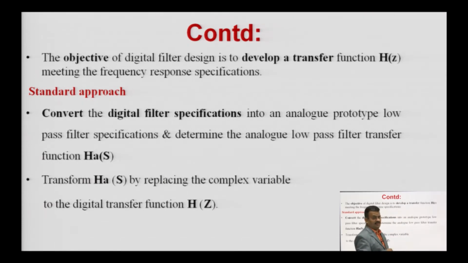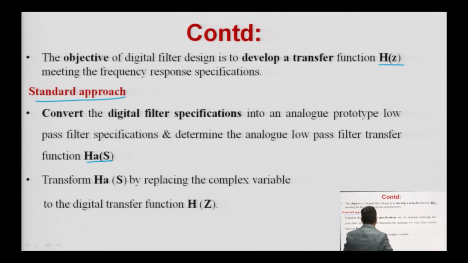Similarly, you have to develop a transfer function in digital form, H of z, meeting the frequency response specifications. What will be the standard approach for this? First, convert the digital filter specification into an analog prototype low pass filter specification, and determine the analog low pass filter transfer function.